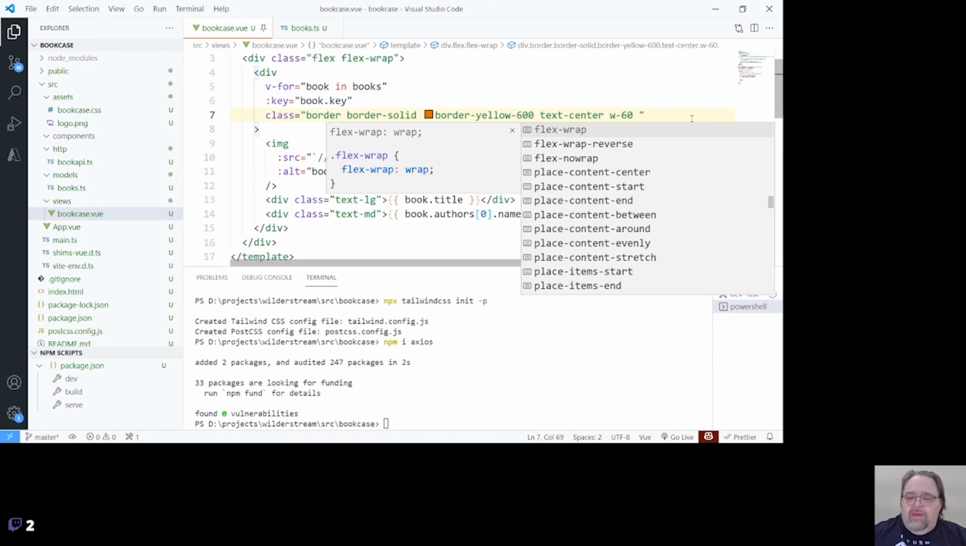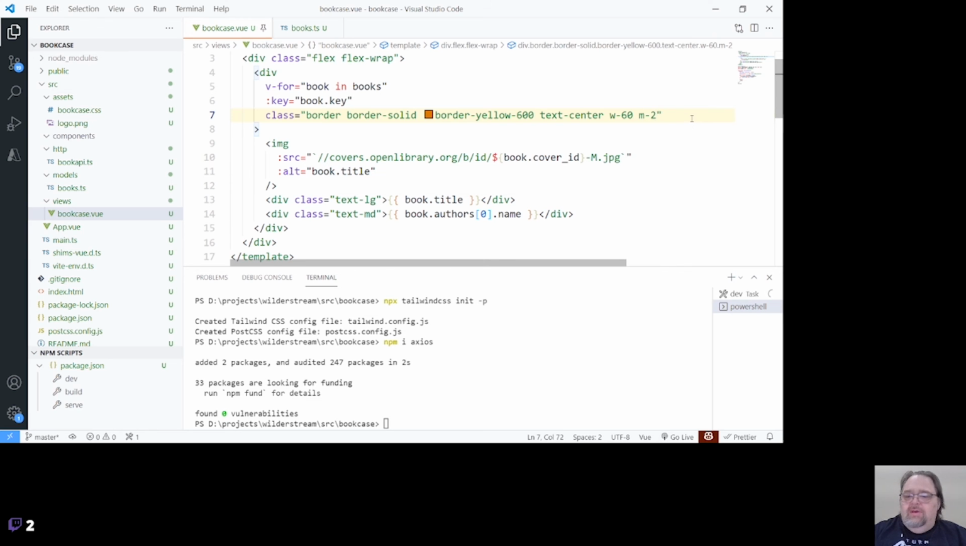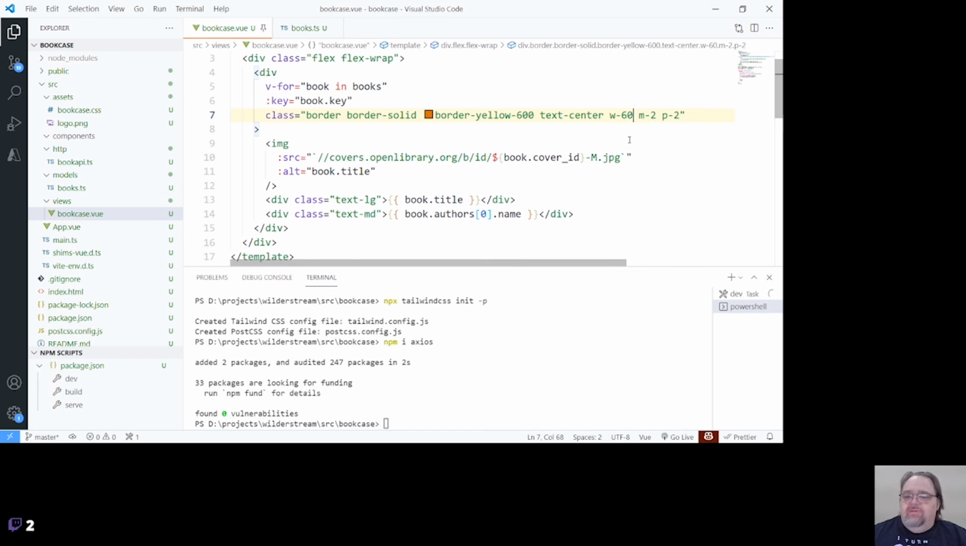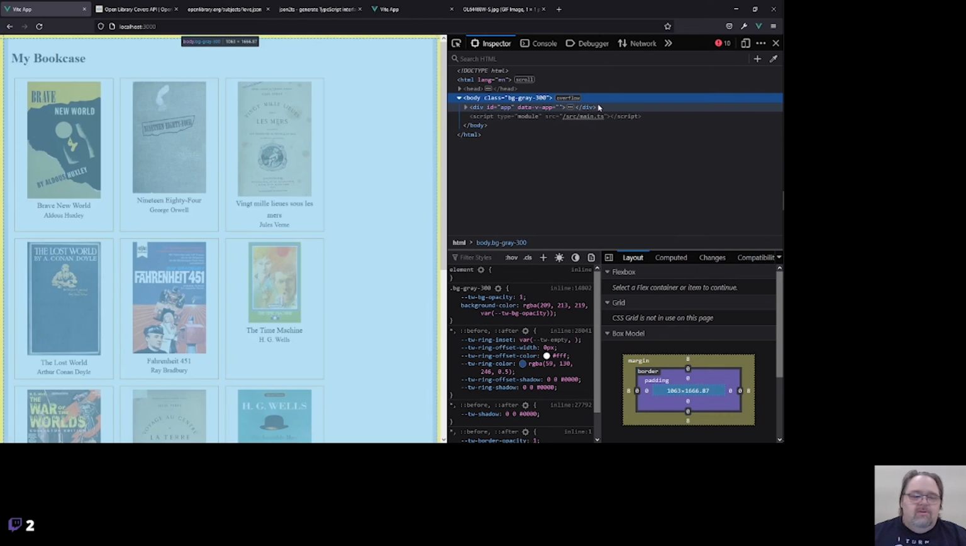And I'm also going to do a margin of 2 and a padding of 2 so that we're giving ourselves a little more space. But of course, made the width not nice. So let's do 56, I think is a real number.